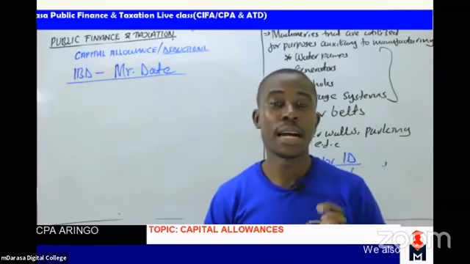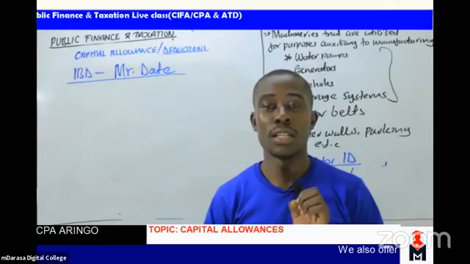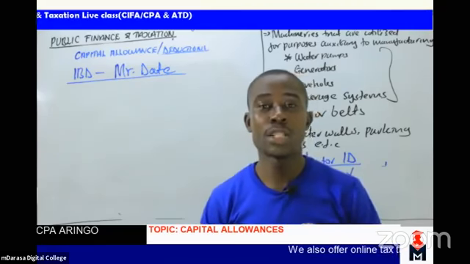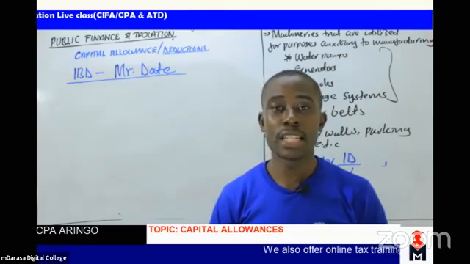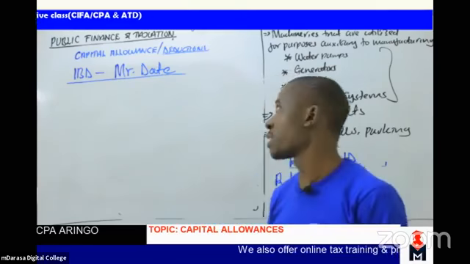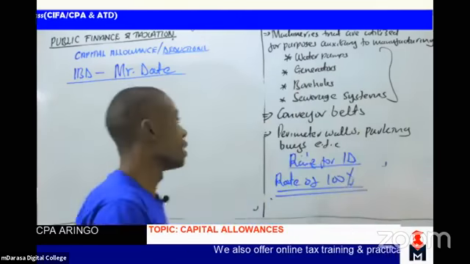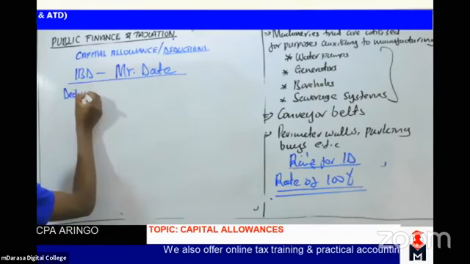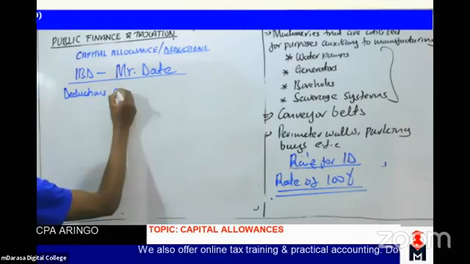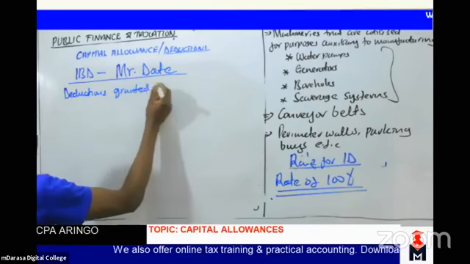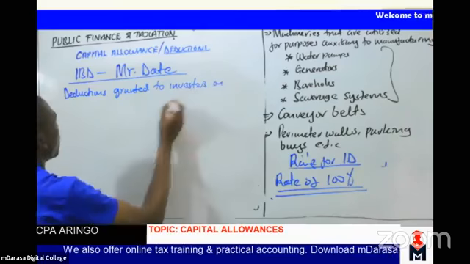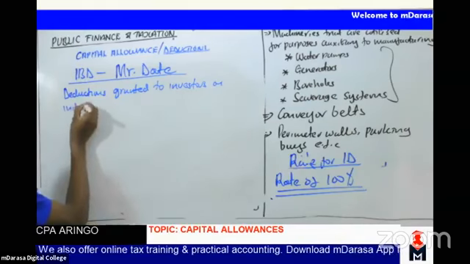So IBD, ideally, we are just looking at deductions granted to investors on industrial buildings.